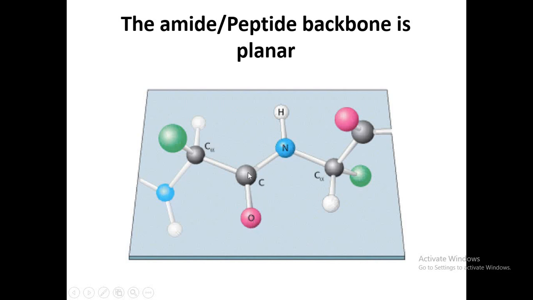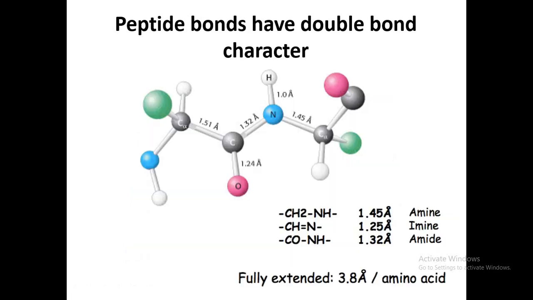However, atoms that are opposite to each other are trans. Here we can see that the oxygen atom is trans to this hydrogen atom. So the basic point you have to understand here is that all the atoms of the peptide bond lie in the same plane, and the peptide bond is planar in nature.